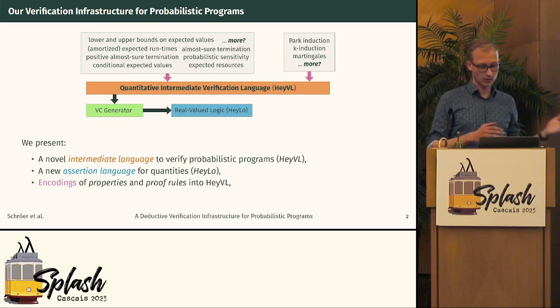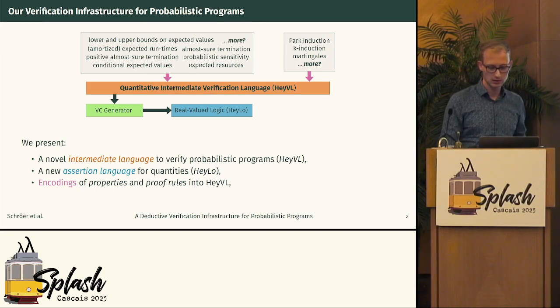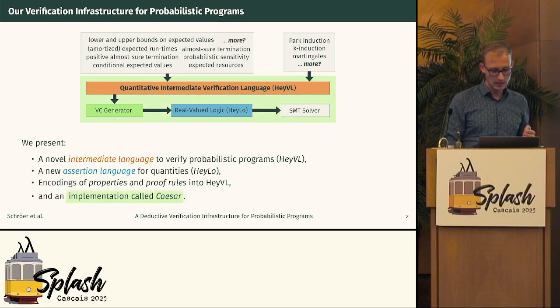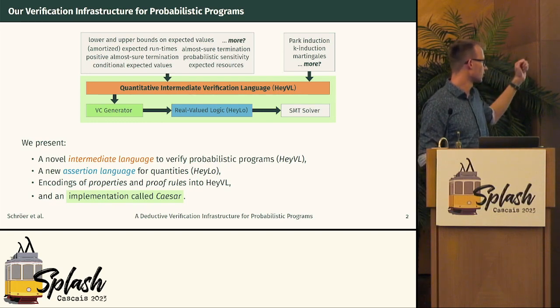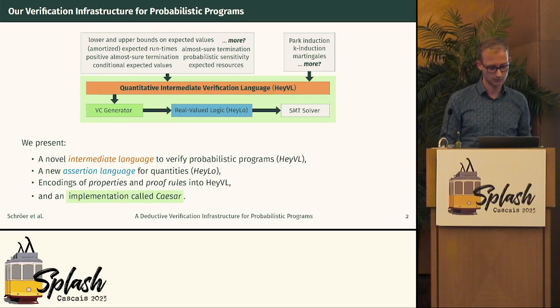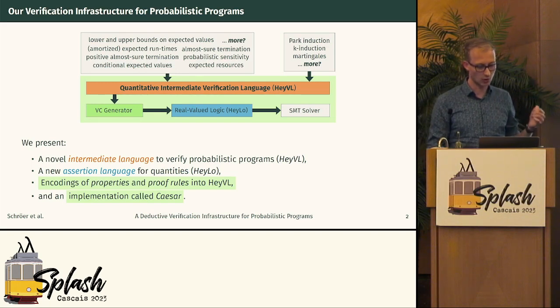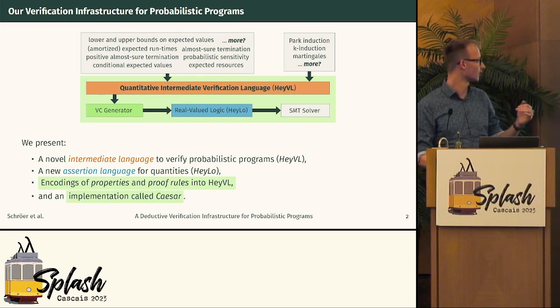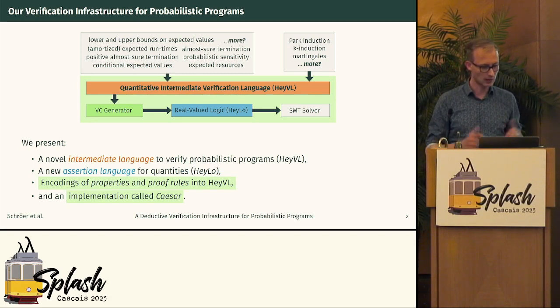Then we have encodings of all of these different properties and proof rules into HeyVL that we also describe in our paper. And then finally, we have an implementation that takes a HeyVL program, generates these verification conditions in this logic, Halo, and then uses an SMT solver to try to determine whether the program verifies or not. And finally, we also implemented a front end, which makes this easier, which automates the encoding of those proof rules and those properties into HeyVL itself. So this is our paper and our contribution in one slide, our verification infrastructure.